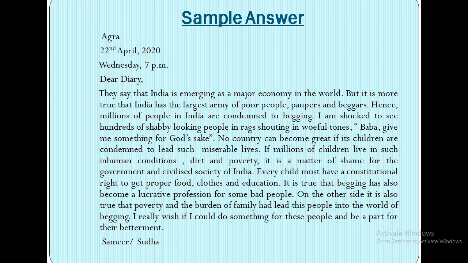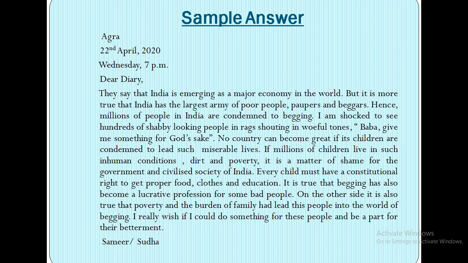So, see here what I have done: as if you are saying what exactly you feel on this particular topic. Of course, it's very common that India is emerging as a major economy in the world, but then it's very shocking for you to see young boys and girls begging for God's sake.